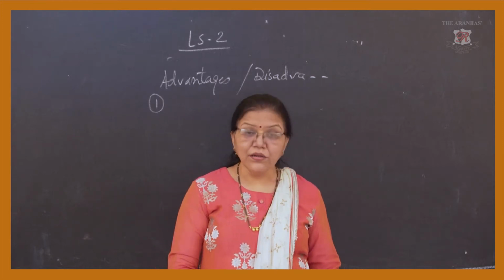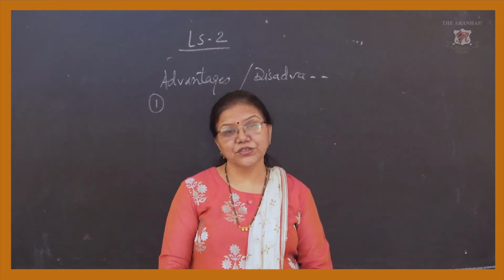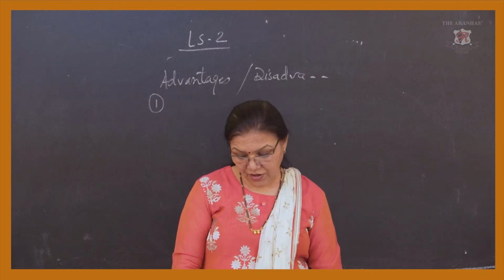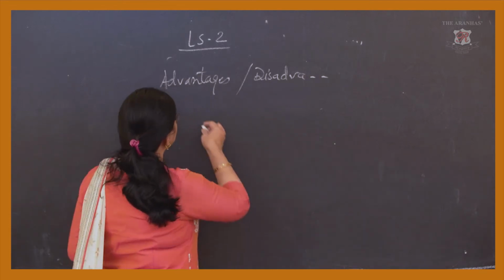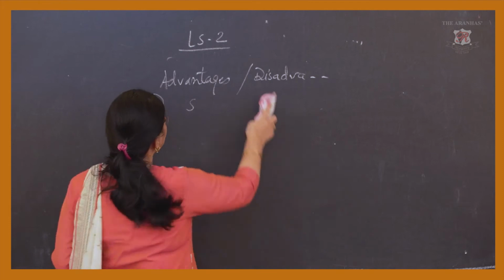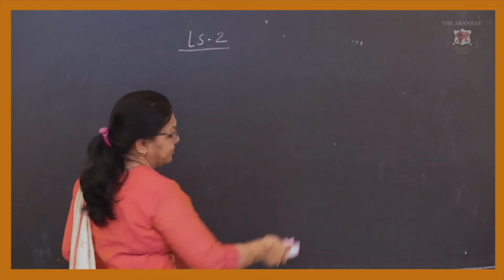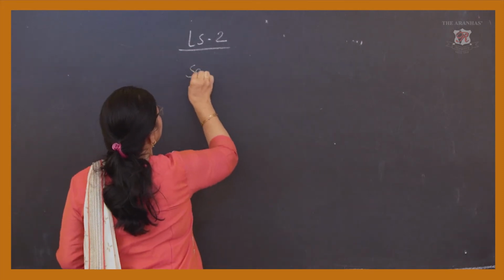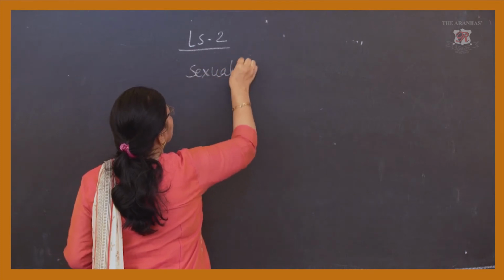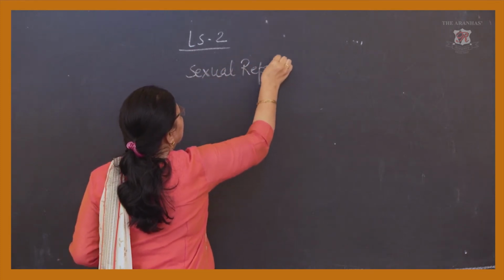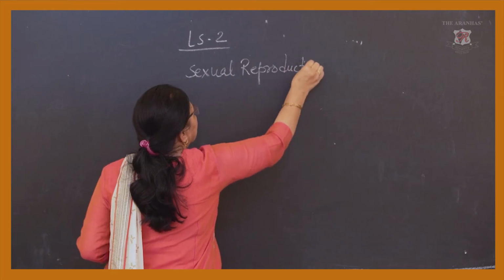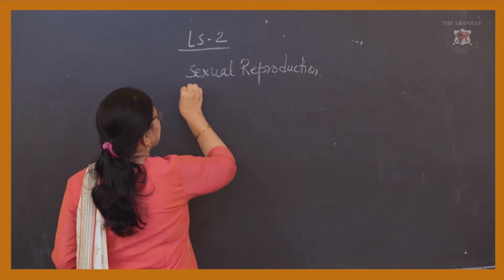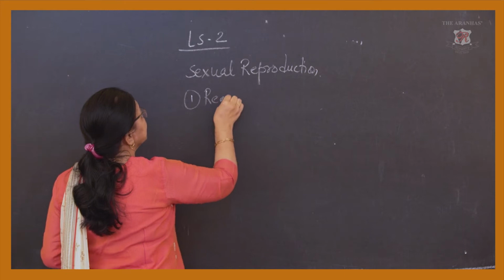Now we are coming to sexual reproduction in plants. Now what is sexual reproduction? First of all, sexual reproduction requires two parents.